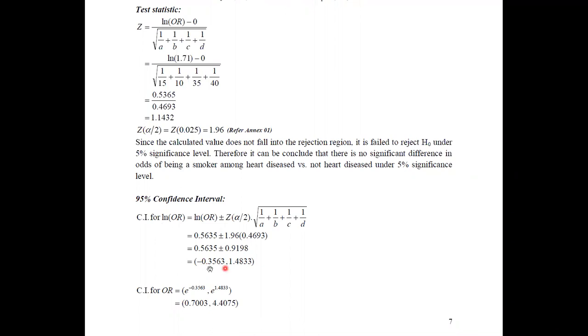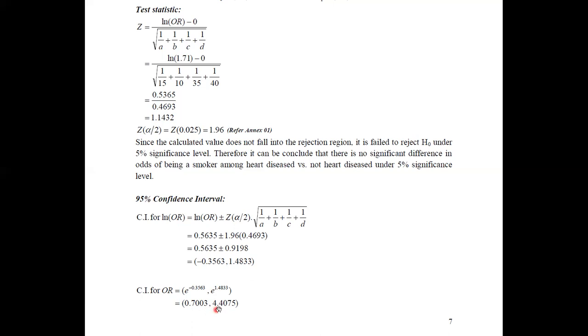Therefore, you can simply take the confidence interval of the odds ratio by writing these values as exponents of this base e. Then you can write this as e to the power minus 0.3563, and the upper bound would be e to the power 1.4833.